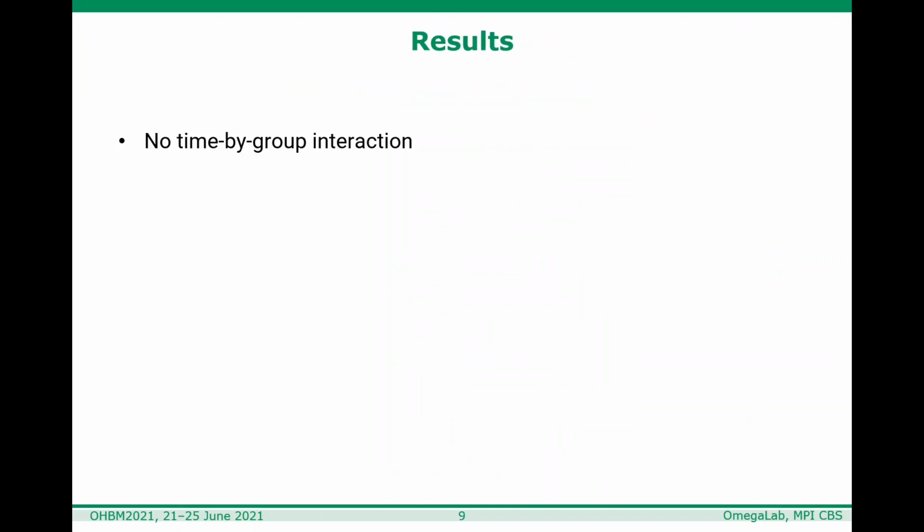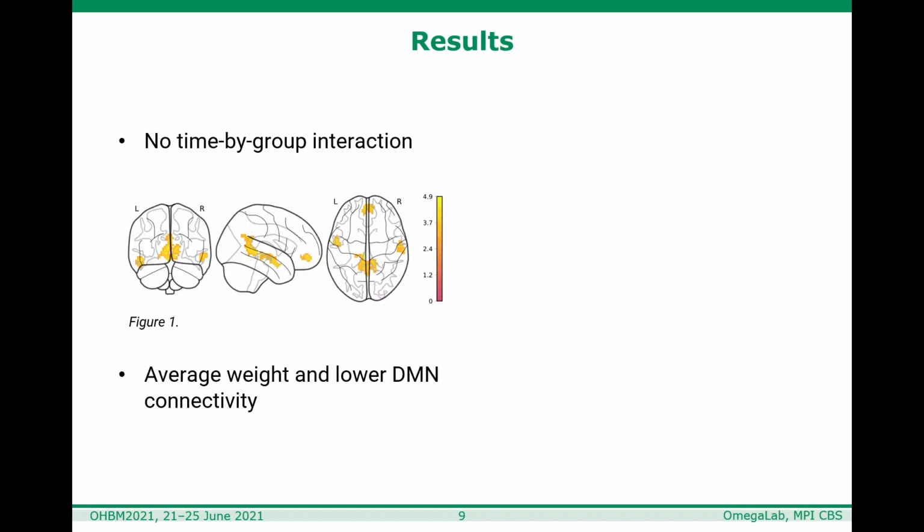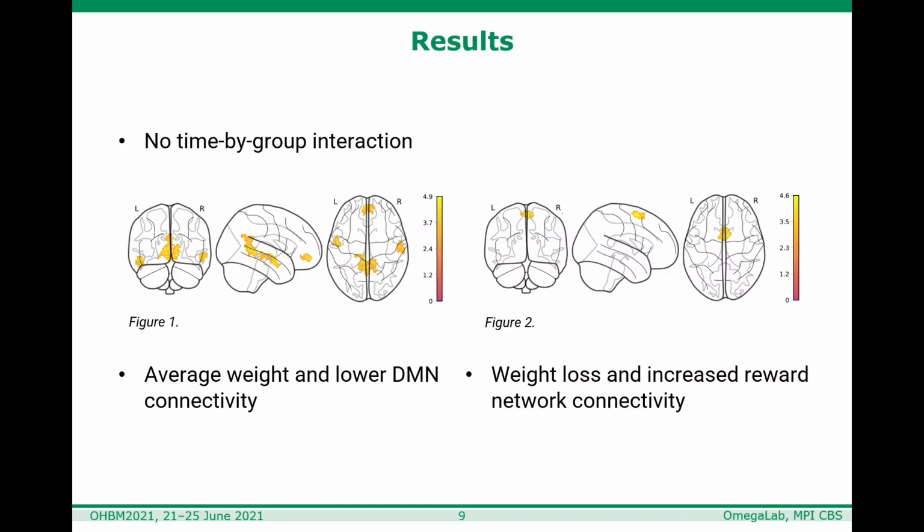We did not find the proposed interaction effect of intervention and time, but we did replicate the effect of weight on reduced default mode network connectivity, however only for lenient denoising on whole brain level, as can be seen in Figure 1. Whether or not weight loss affected the reward network connectivity was dependent on a particular way of motion correction. Results can be seen in Figure 2.